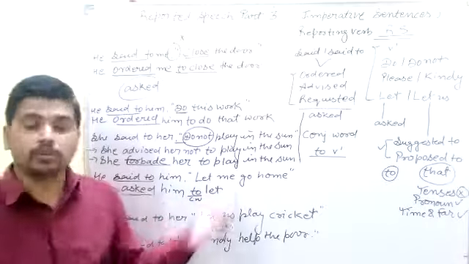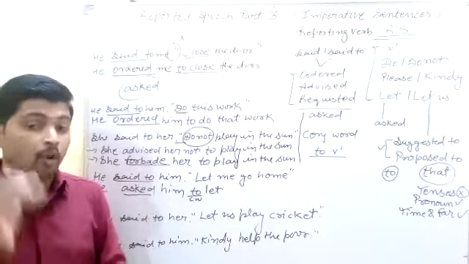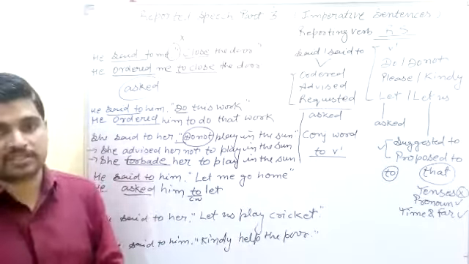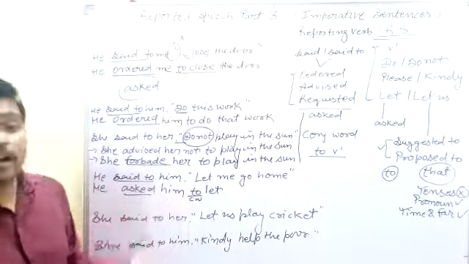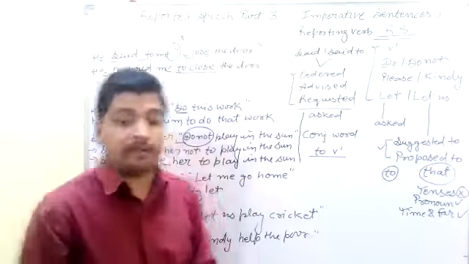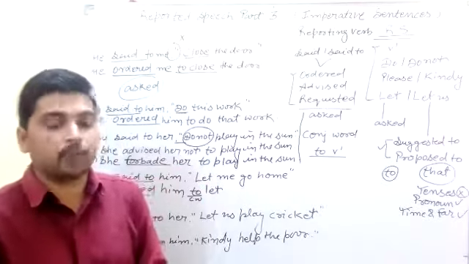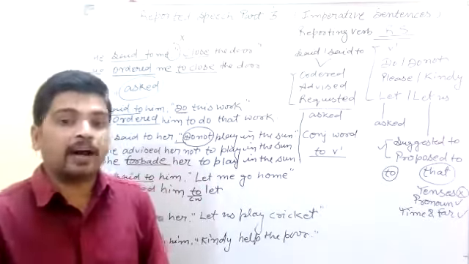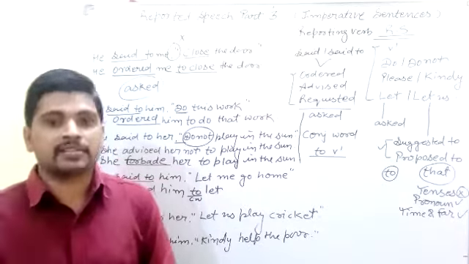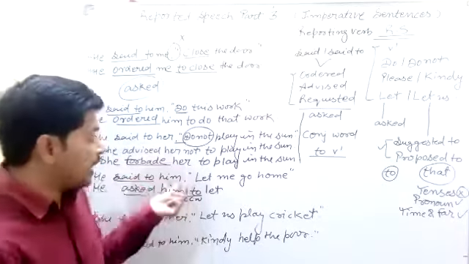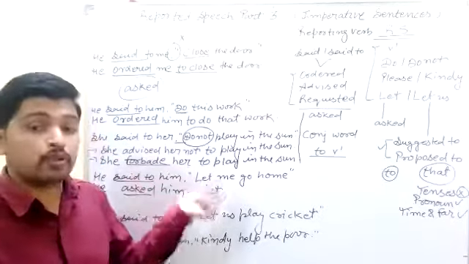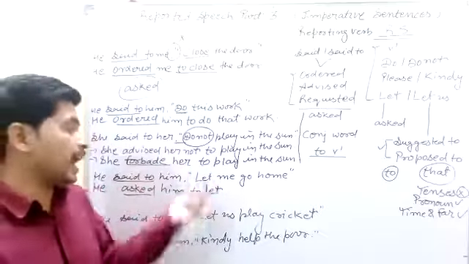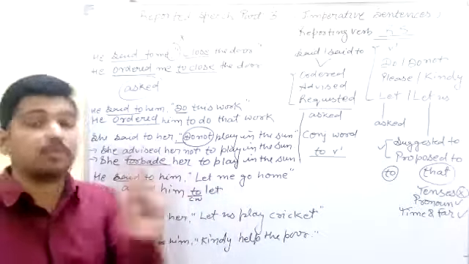You know, students, after "let" we always use objective cases. It is very important, especially for the NDA, Navy and Air Force exams, where these types of questions appear in the examination paper. Mostly students make mistakes because after "let" the first form of the word follows, and after "let" we use objective cases only.